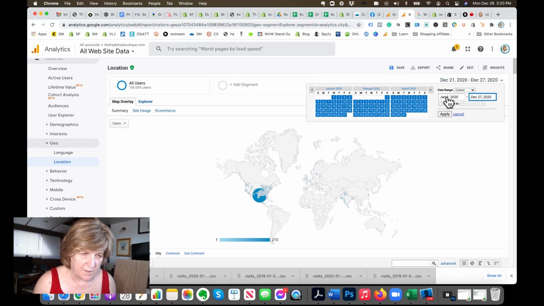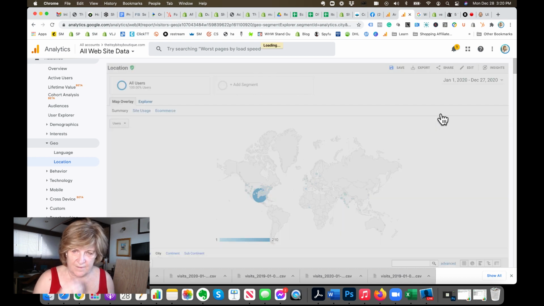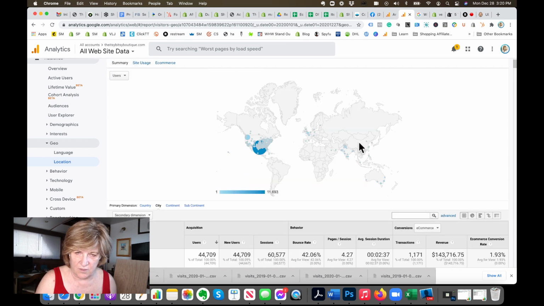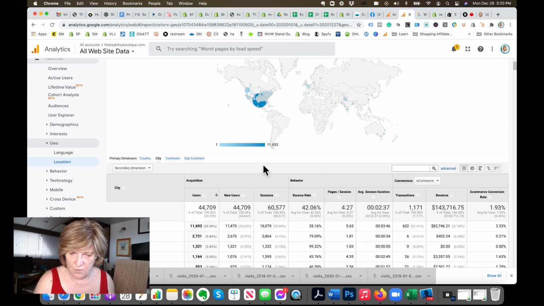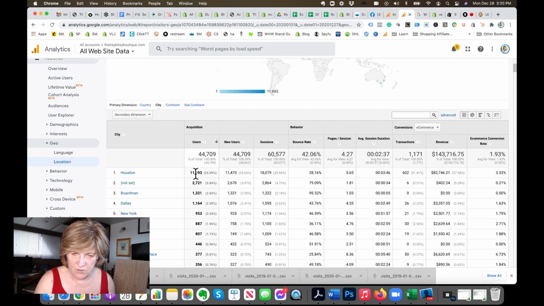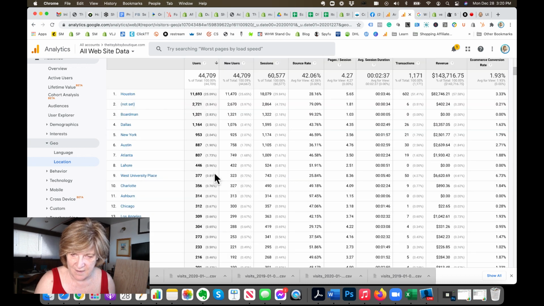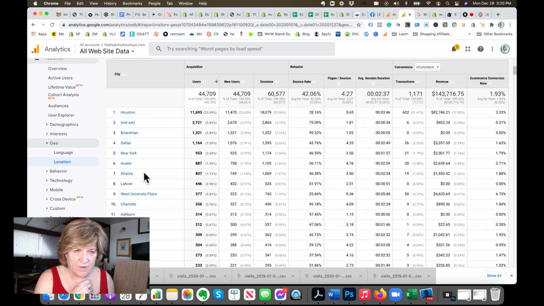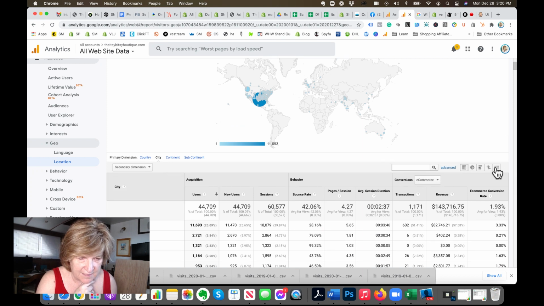Then it hops into that. And then now it'll change. Okay, so change the date first and then have a look. Oh, we see most of her customers are from Houston. You see, oh, this is looking a lot better. And then you can see Boardman, Dallas, New York, Austin, Atlanta. This is very important because now we can see.